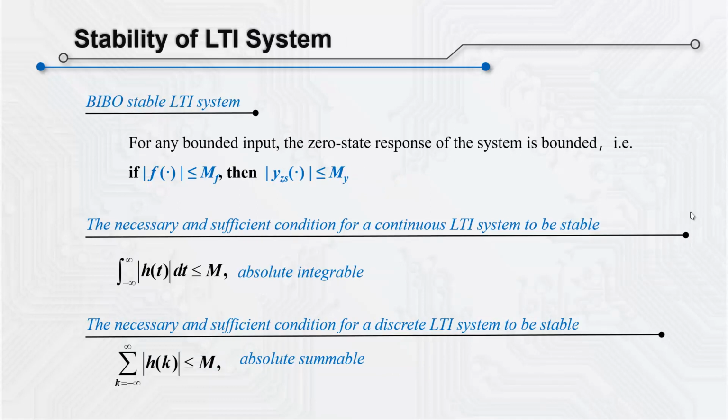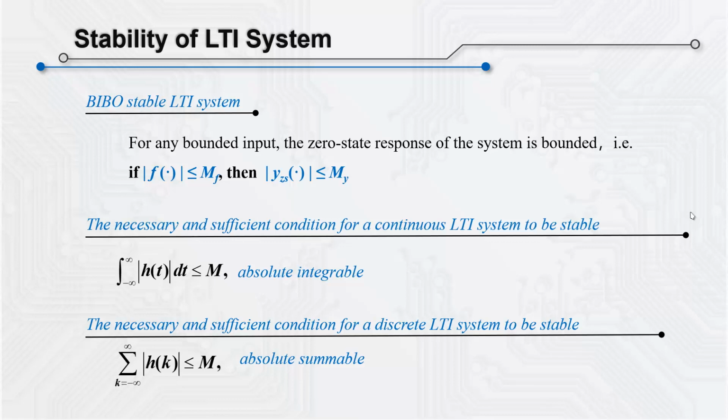Next, let's talk about the stability of LTI systems. In general, we refer to stability in the sense of bounded input and bounded output. That is to say, if the zero-state response of a LTI system is bounded for any bounded input, then such a system is said to be stable in the sense of BIBO, which means bounded input and bounded output.